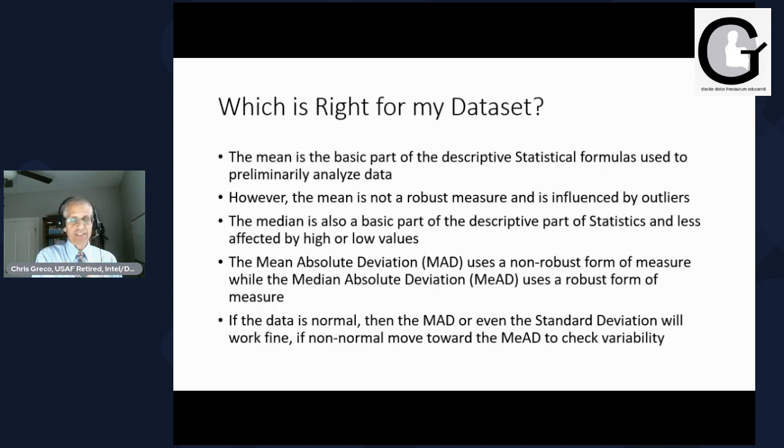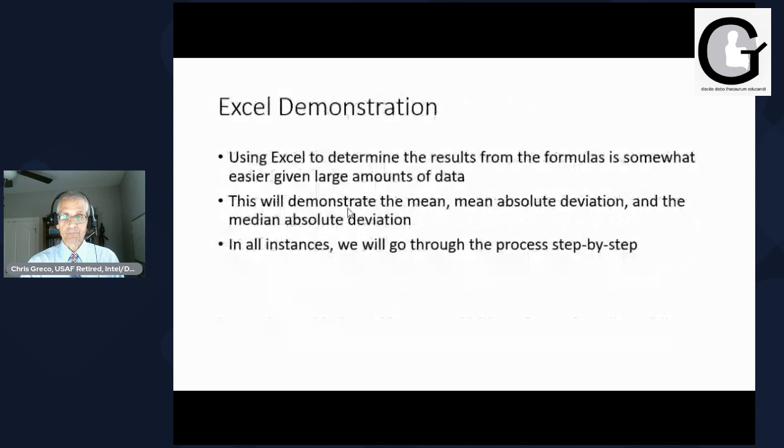Non-robust, it is affected by the highs and lows. If the data is normal, then the mean absolute deviation or even the standard deviation will work fine. If it's non-normal, move towards the median absolute deviation as I've described here and use that instead of the standard deviation. And you'll see that you'll get probably better results.